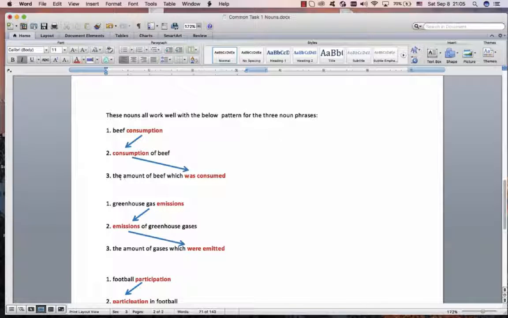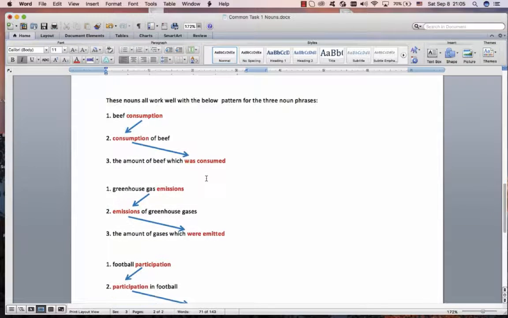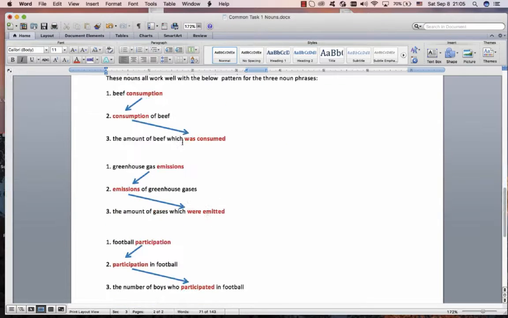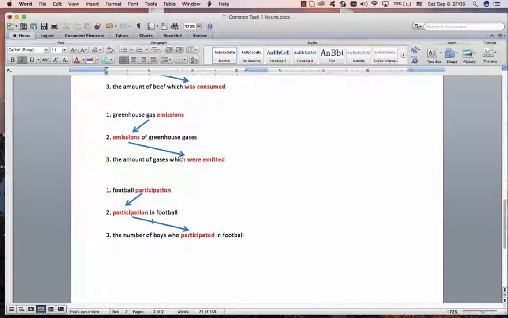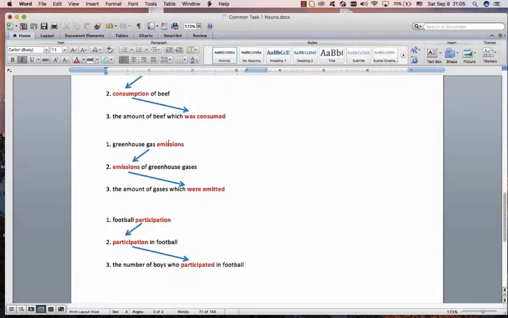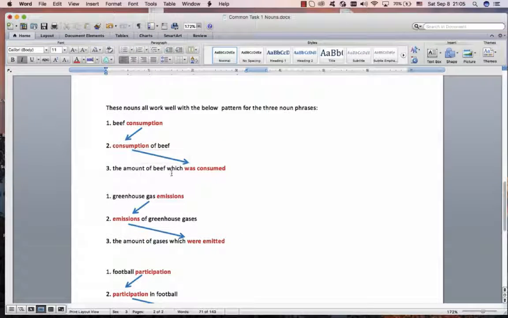But then you can make a wonderful paraphrase, which is a complex sentence paraphrase, and say the amount of beef which was consumed. And it works with all of them. It works with emissions, emissions of, and amount of gases which were emitted. Participation in football, football participation, number of boys who participated in football. Then you use each one of these noun phrases in your sentence as the subject of your sentence.